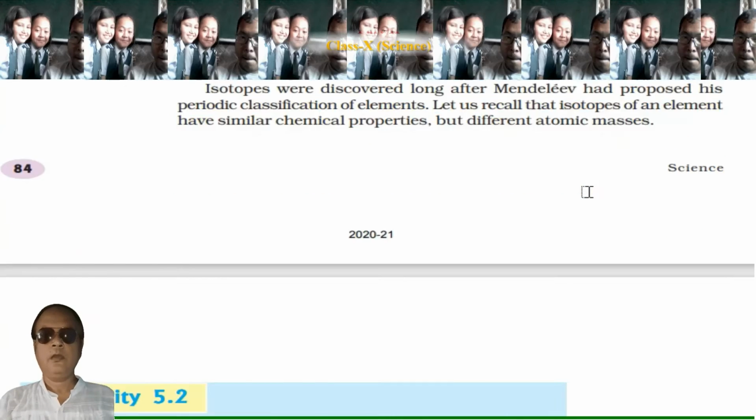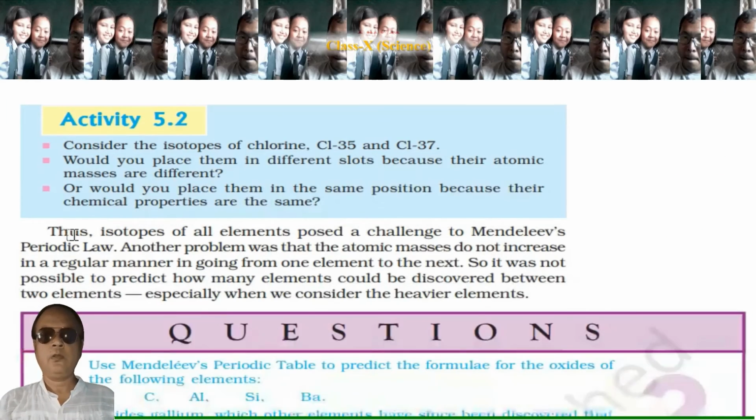Another problem was that atomic masses do not increase in a regular manner in going from one element to the next. So it was not possible to predict how many elements could be discovered between two elements, especially when we consider the heavier elements. Okay, these are the limitations of Mendeleev's periodic table.